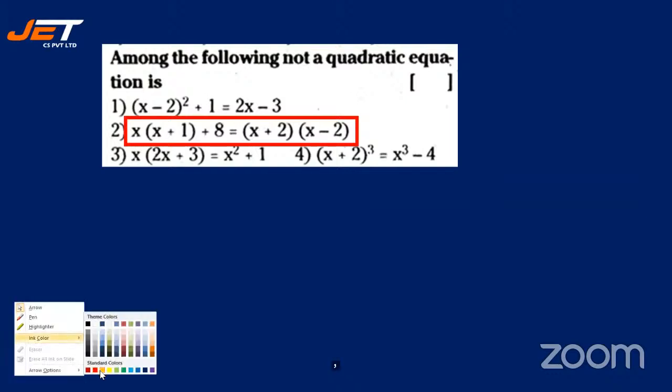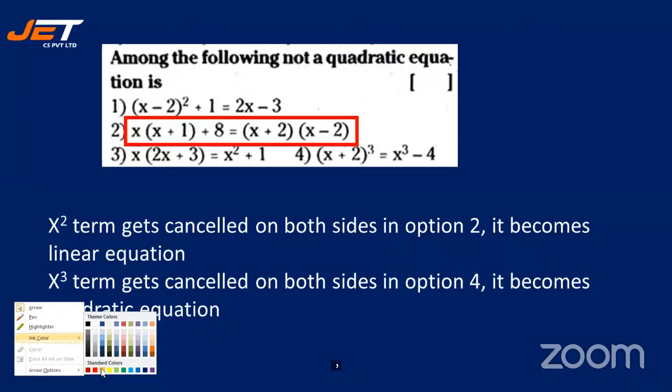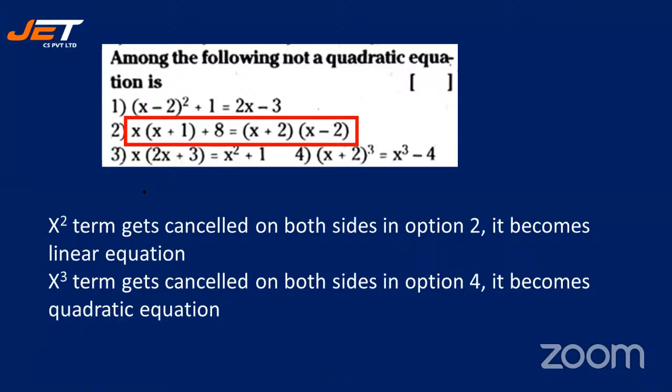Why? Because x square term gets cancelled on both the sides. So you should work out each and every equation. See, if you take the second equation, what happens? x into x is x square plus x into 1 is 1x plus 8 is equal to, how about here? a plus b into a minus b is a square minus b square.